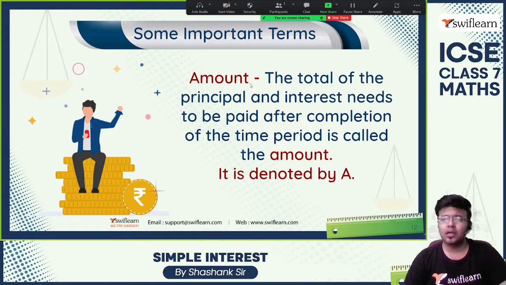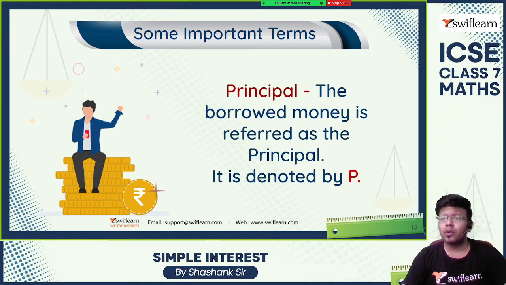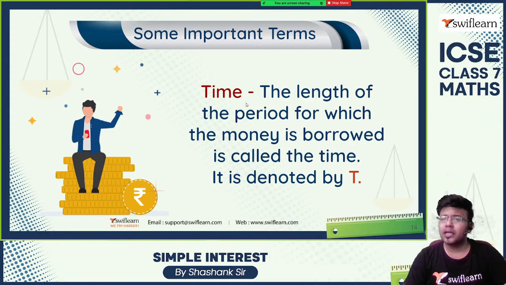Amount. What is this amount? The total of the principal and interest that needs to be paid after completion of the time period is known as amount. It is denoted by A. What is the principal? The amount of money borrowed is referred to as principal. It is denoted by P. Time period: the length of the period for which the money is borrowed is called time period. It is denoted by T. Say 1 year, 2 years, 1.5 years, 6 months, 5 months, 12 months, 7 days, 360 days.